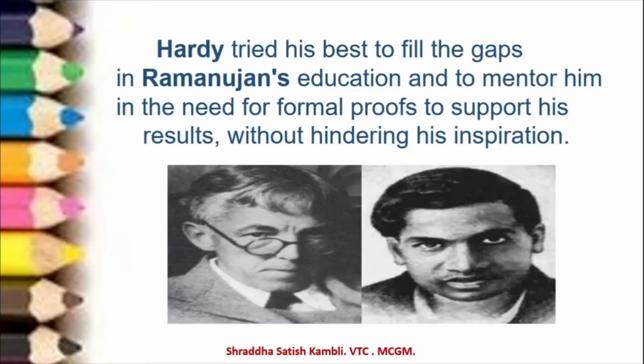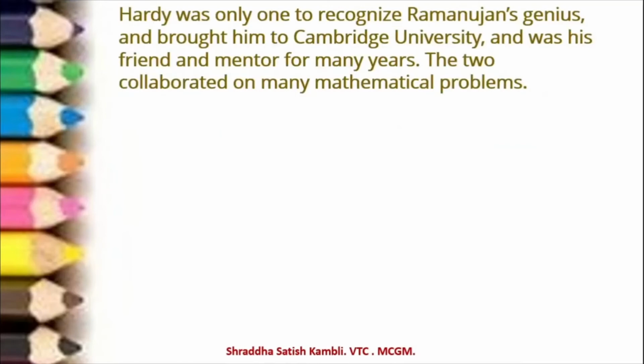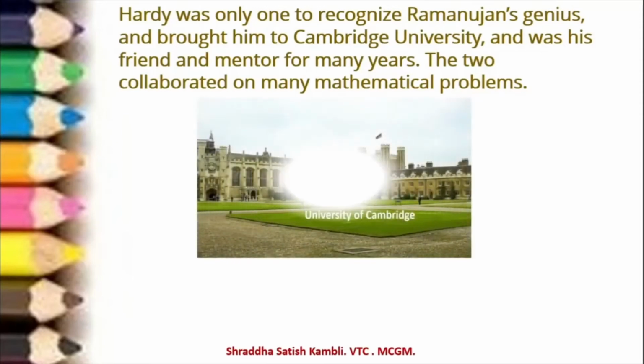Now, Hardy was the only one to recognize Ramanujan's genius, and he brought him to Cambridge University. And he was his friend and mentor there for many years. And you will see that the two of them collaborated on many mathematical problems. They tried to solve many mathematical problems together. So here in the picture, you will see the campus or the building of the University of Cambridge in England.